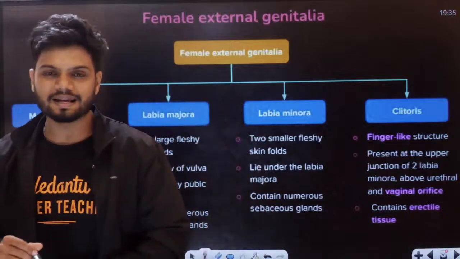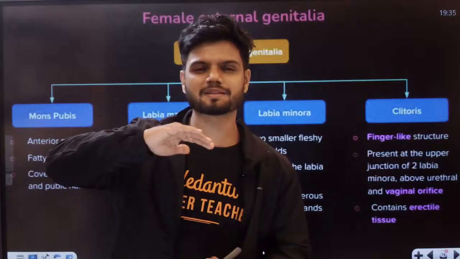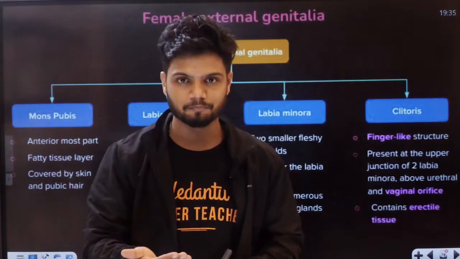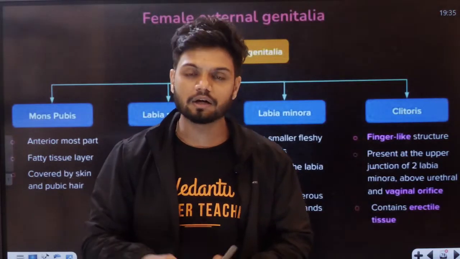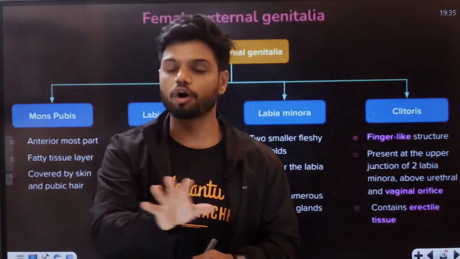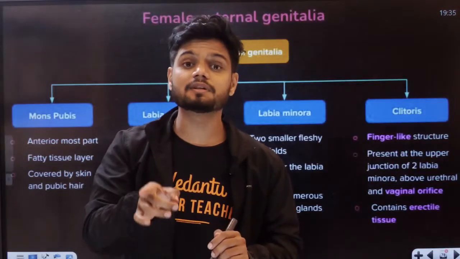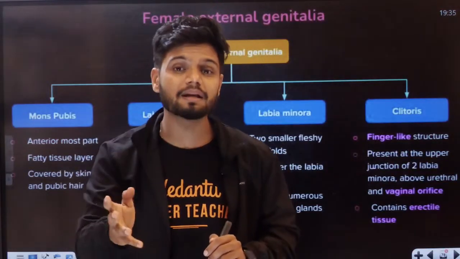Now this entire vaginal opening is covered by a thin membrane-like structure called the hymen. The hymen layer is present. Now there is a misconception that if the hymen is broken, virginity is gone. Not true. Let me tell you why. Sometimes even after sex, the hymen layer is still there.